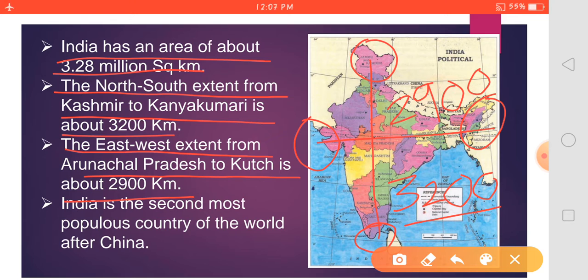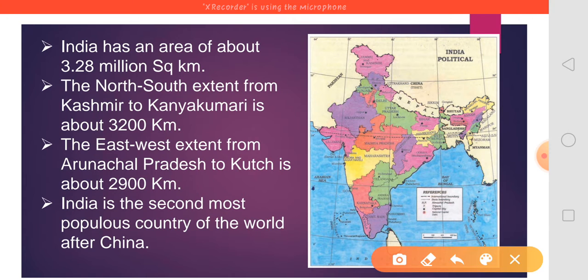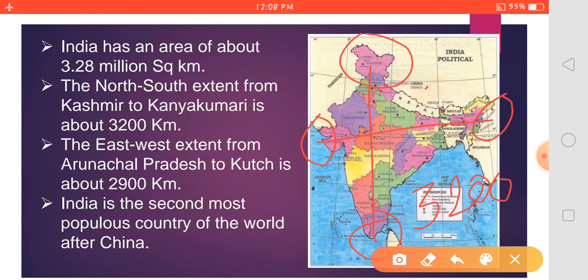So we have covered all four extreme points of India. In the north Kashmir, in the south Kanyakumari, in the east Arunachal Pradesh, and in the west Kutch. We have also discussed the distances: from Kashmir to Kanyakumari it is 3,200 km, and from Arunachal Pradesh to Kutch it is 2,900 km.